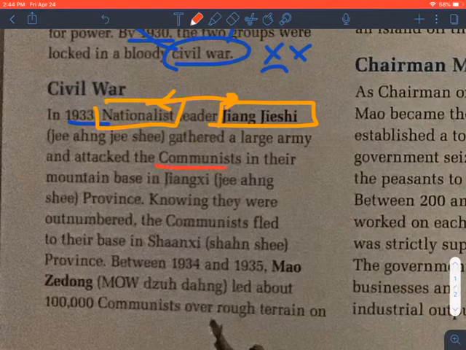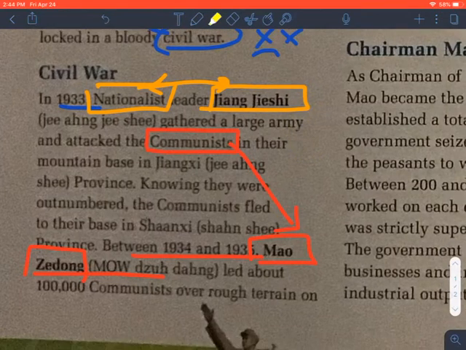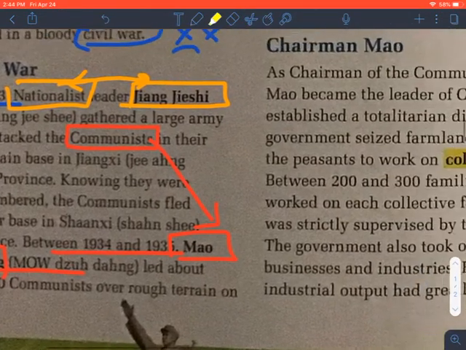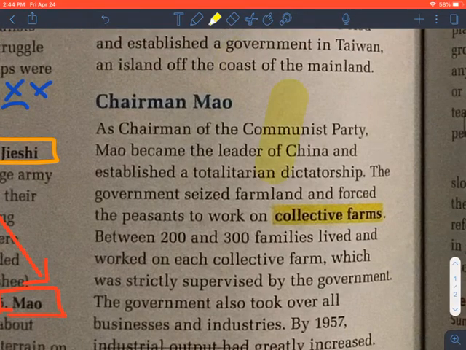And the communists, I'll go ahead and start marking them in red. Between 1934 and 1935, Mao Zedong led the 100,000 communists. So here is your other leader, and he is the leader of the Communist Party. So basically, this is what makes up our civil war, these two groups fighting each other. So Mao Zedong led about 100,000 communists over rough terrain.